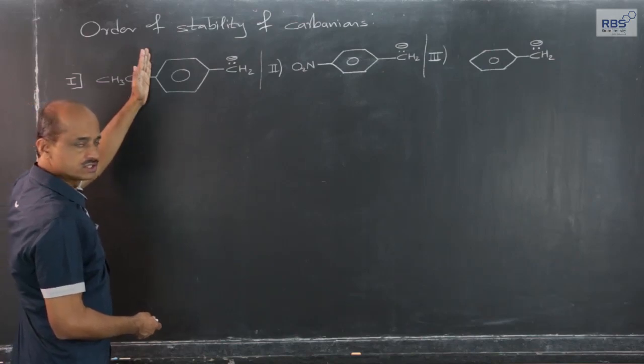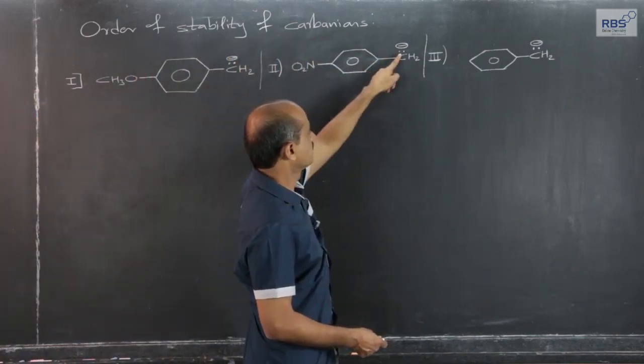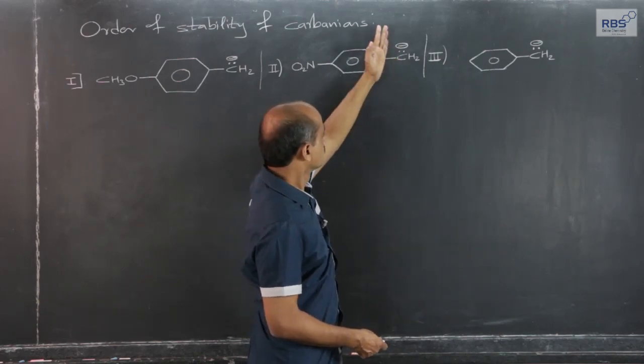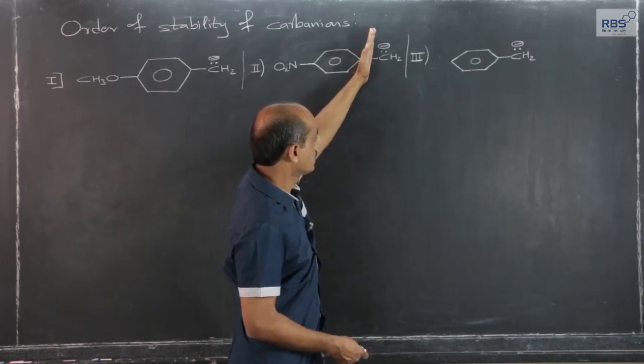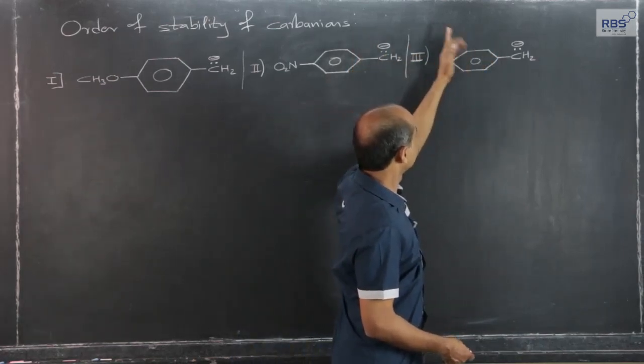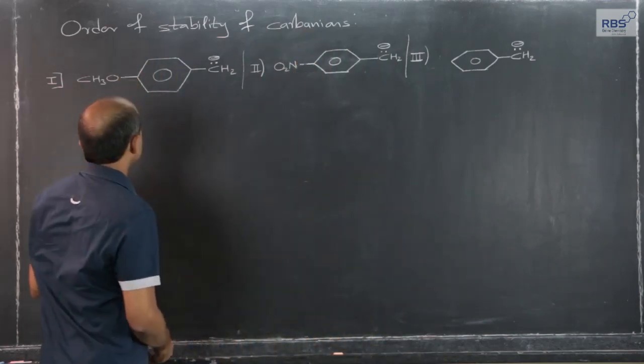This part is common in all the three. Here it is carbanion, heterolytic breaking has produced negatively charged carbon, electron pair, negative charged carbon. This part is common, carbanion, carbanion, carbanion.